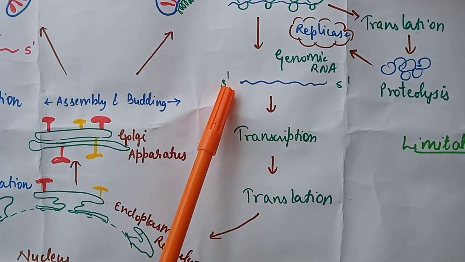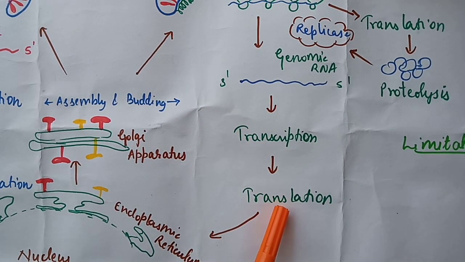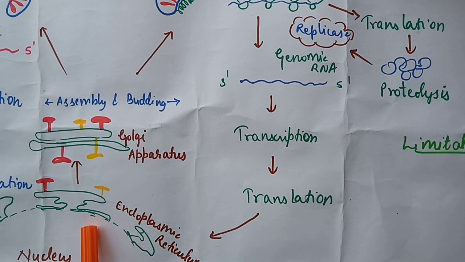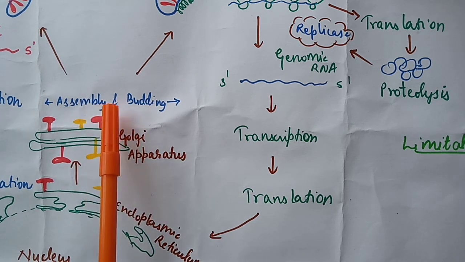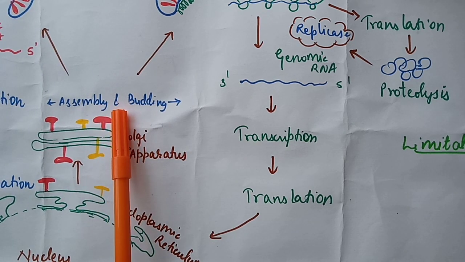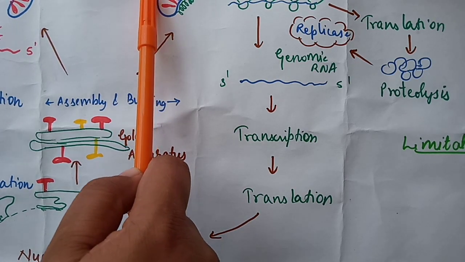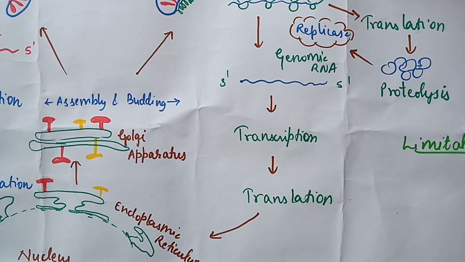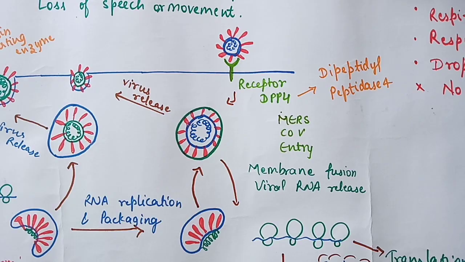The formation of genomic RNA, transcription, formation of mRNA, translation, and for protein synthesis it enters the nucleus. From the nucleus to the endoplasmic reticulum to the Golgi apparatus for packaging, then assembly and budding of the virus takes place, and then RNA replication is completed. The protein is ready to be transmitted outside the epithelial cell membrane, and the release of the virus takes place from the epithelial cell membrane.